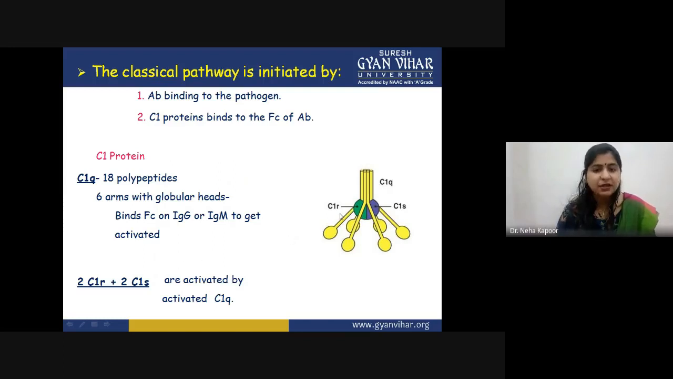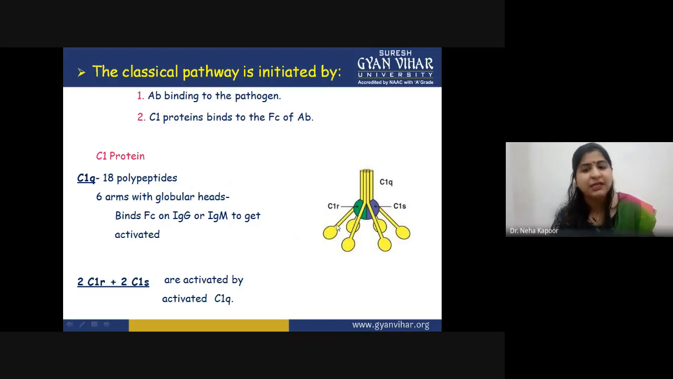The other two subunits are C1r and C1s. C1r is present in two copies and C1s is also present in two copies, and they are activated only when C1q binds to the Fc portion of the antibody. That means only if C1q is activated will these two proteins get activated.